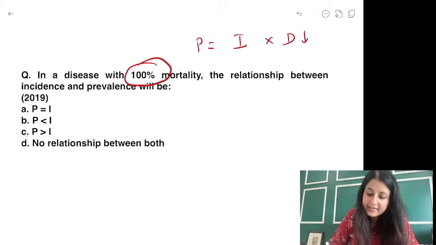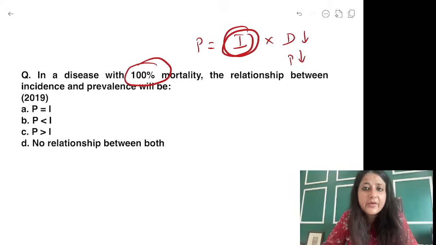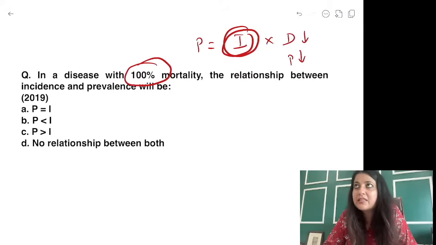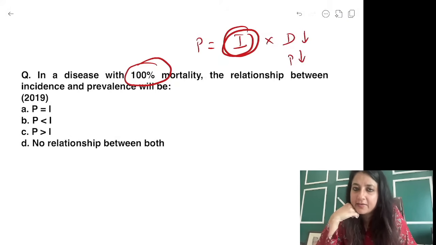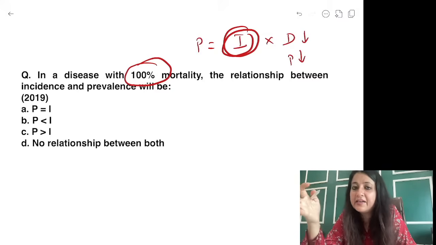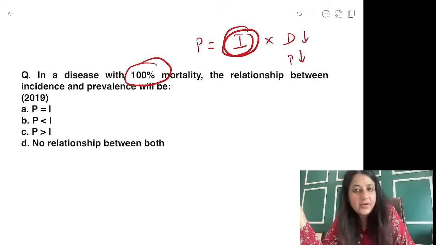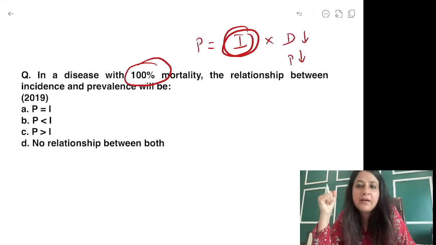So D will decrease. No doubt in that. P will decrease. But the rate at which new cases will occur will remain the same. Suppose there is a disease, let's say rabies. Rabies is 100% fatal. As soon as a person suffers from rabies, if he is not vaccinated, the person will die. So P will decrease. But dog bites will still happen.